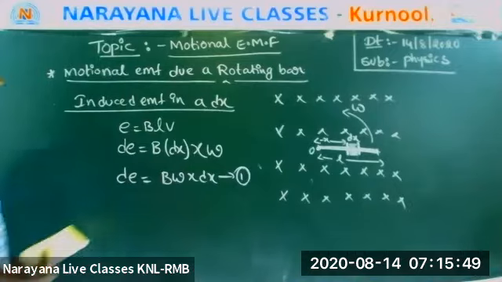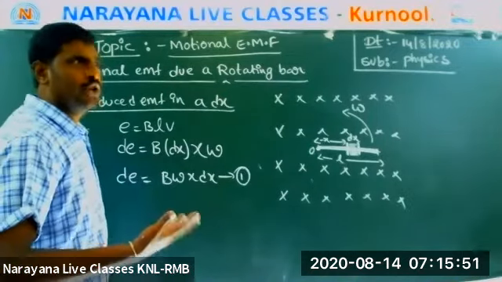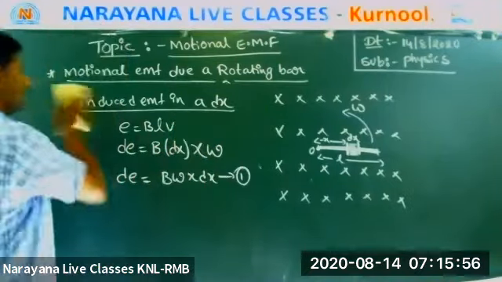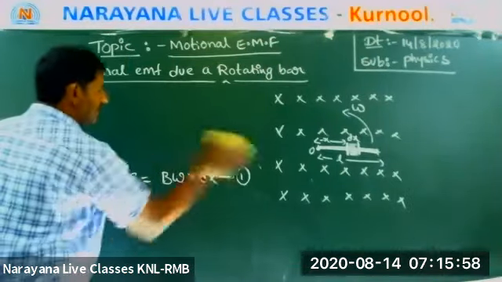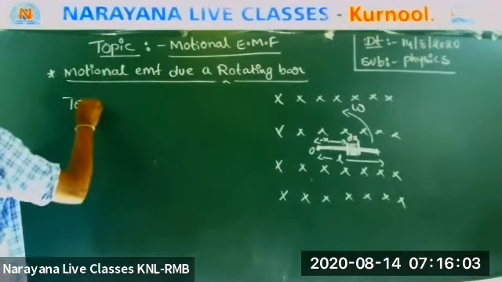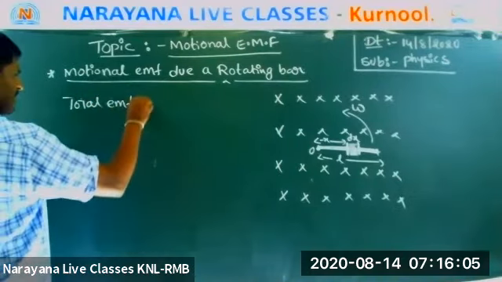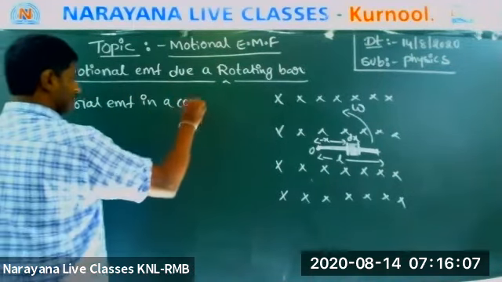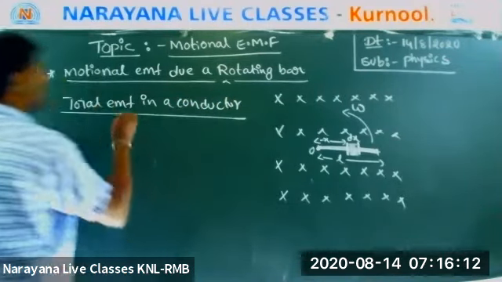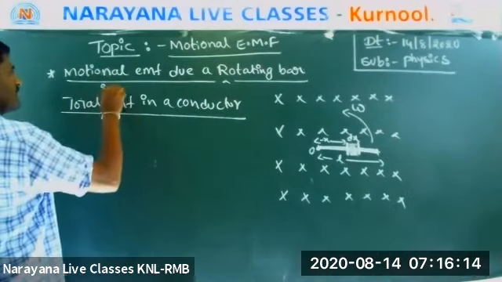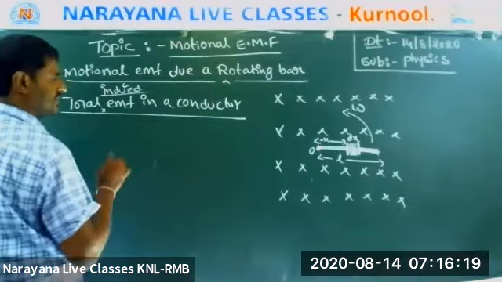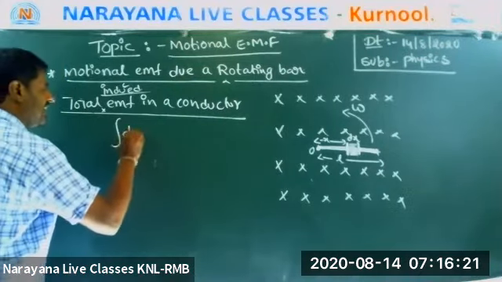Okay. Now, what are we finding now, Stella? Total EMF in a conductor. Total EMF produced in a conductor. For this, what will I do? I will do integration. So the total induced EMF in a conductor, this is very important, is the integral of dE.